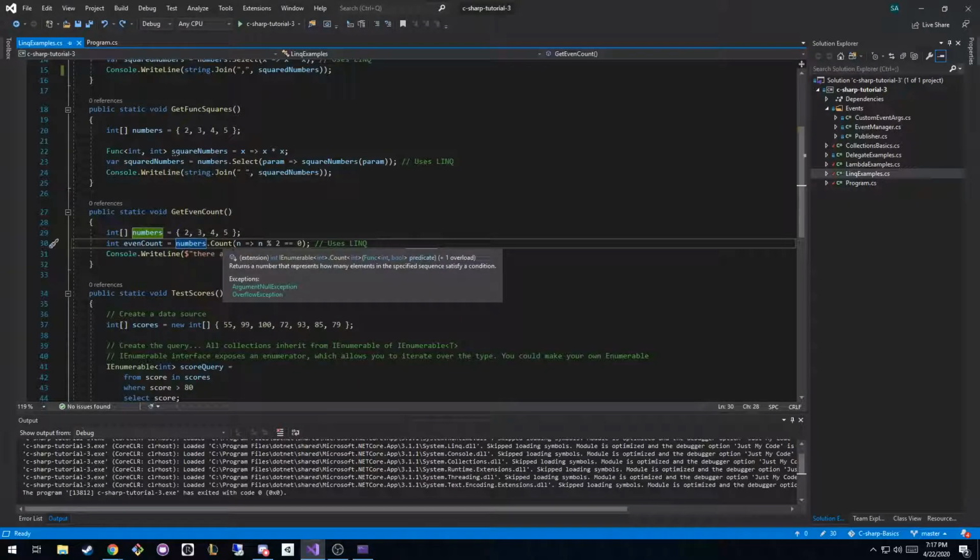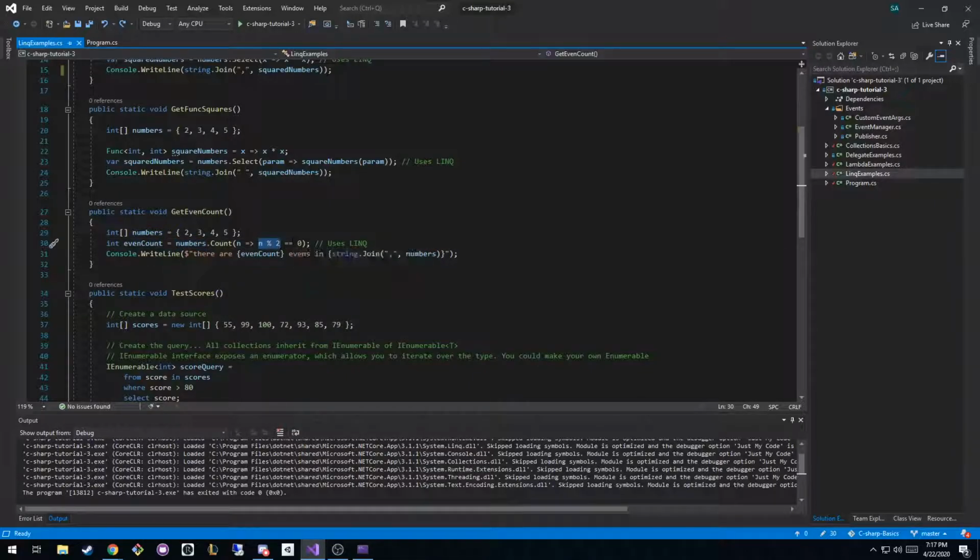The count function returns the number that represents how many satisfy the predicate. Our predicate is a Boolean, so we're saying modulus 2. If you're divisible by 2, then we're going to count you. For 2, it would be 2 % 2, and that would return 0, so this statement would be true, and that's going to add 1 to our count. The next guy's going to be 3, and its modulus is going to be 1, so this statement's going to be false, so that won't add 1 to the count, and so on.